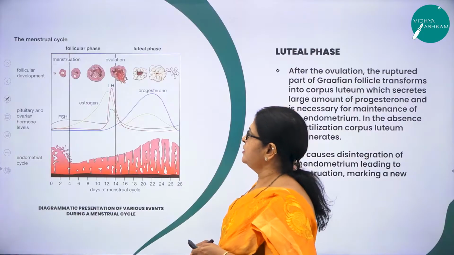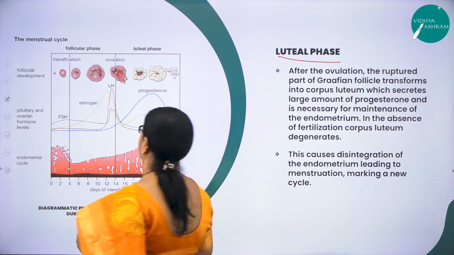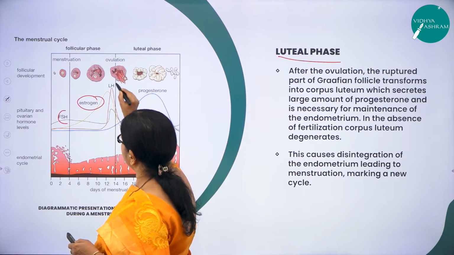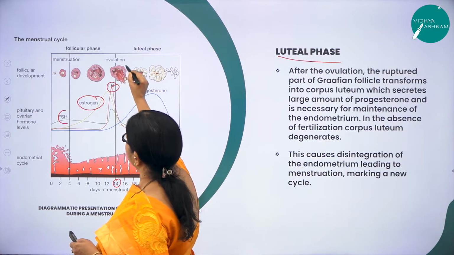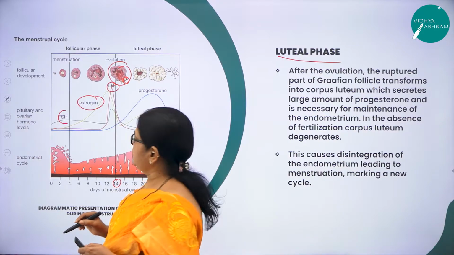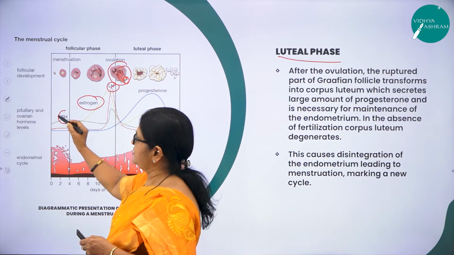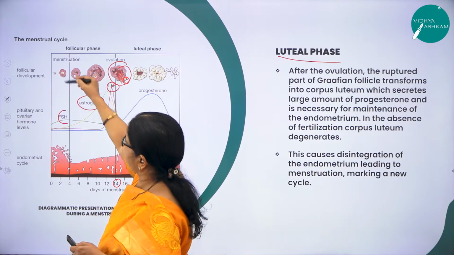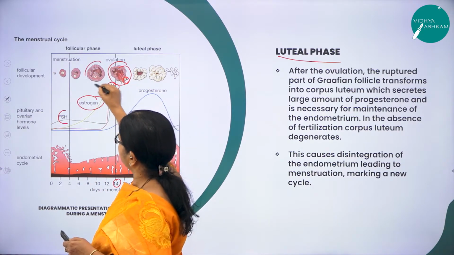Right. Now, moving on to the last phase called the luteal phase. Here you can see in this diagram, there is an increase of FSH and LH. Then this will induce what? The mature Graafian follicle to rupture, thereby releasing what? The ovum. Hence it is called the ovulatory phase. So you can see the increase of pituitary and ovarian levels. And you can see here in the follicular phase, the primary follicle develops into the matured Graafian follicle.